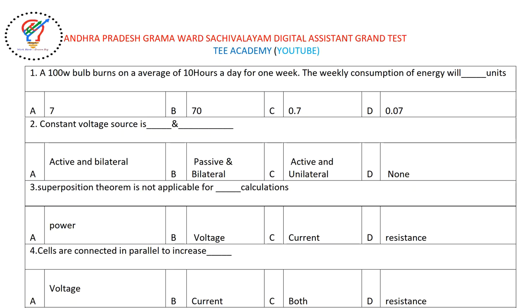The first question here. A 100-watt bulb burns an average of 10 hours a day for 1 week. The weekly consumption of energy will be dash units.